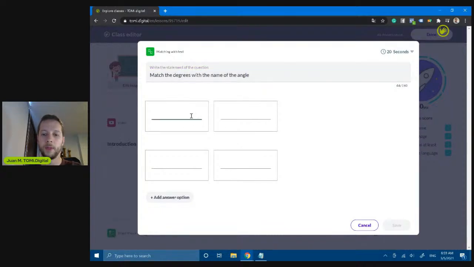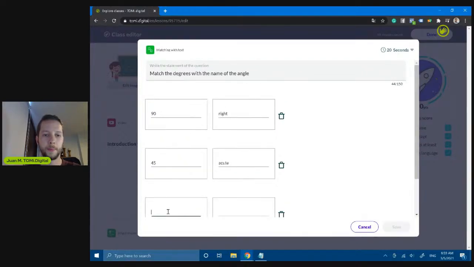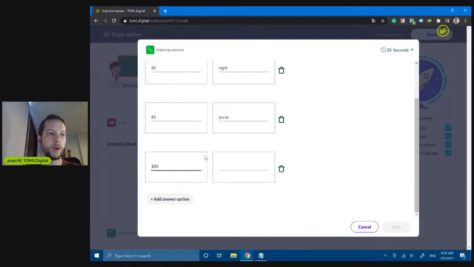So for example, 90. So this is a right angle. 45. This is an acute. 180.